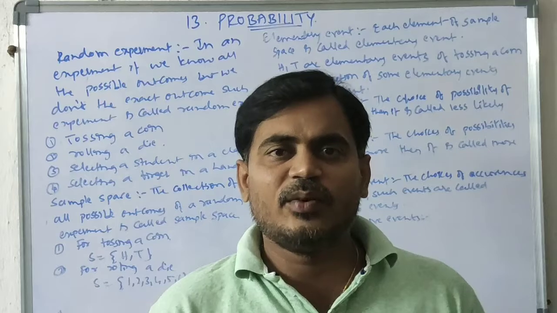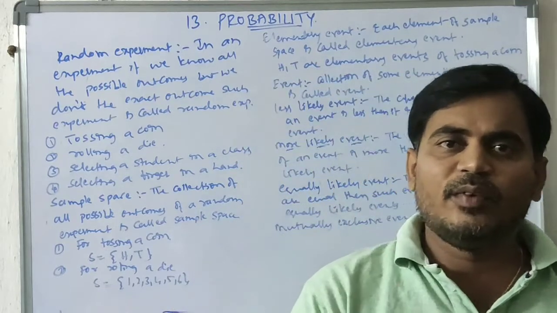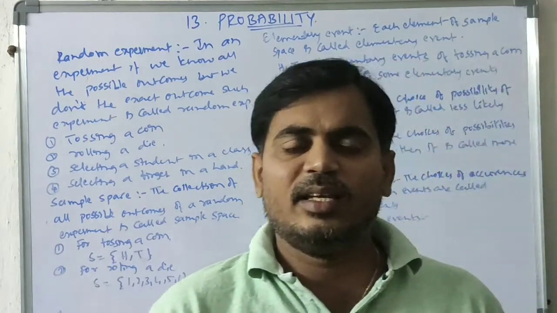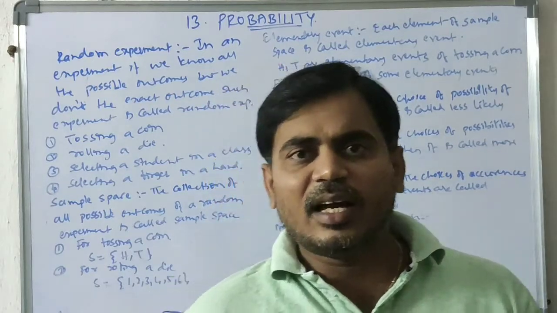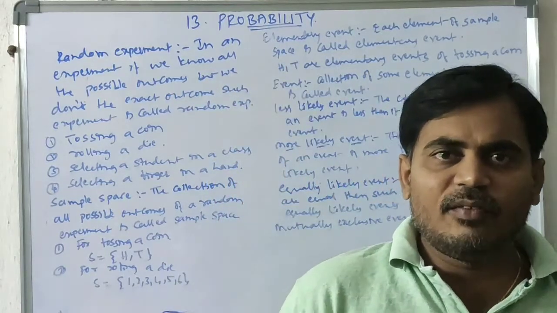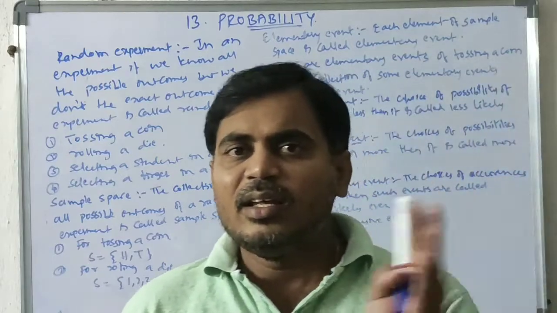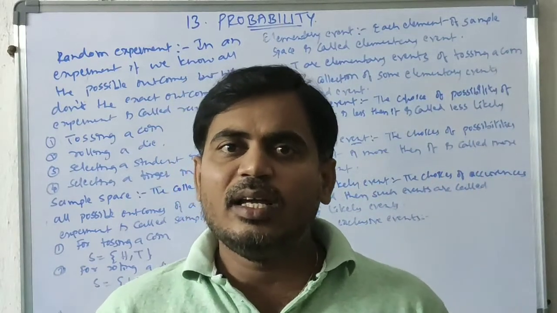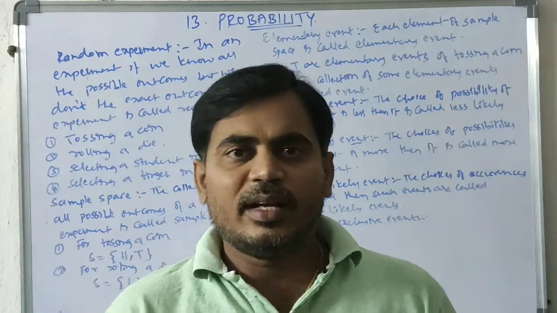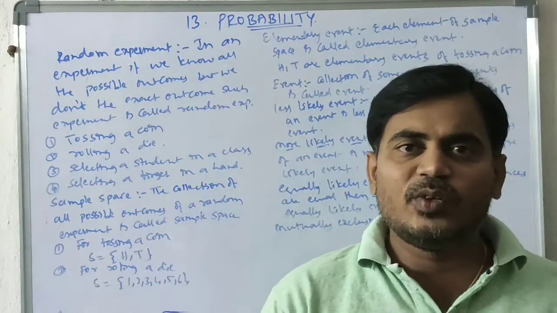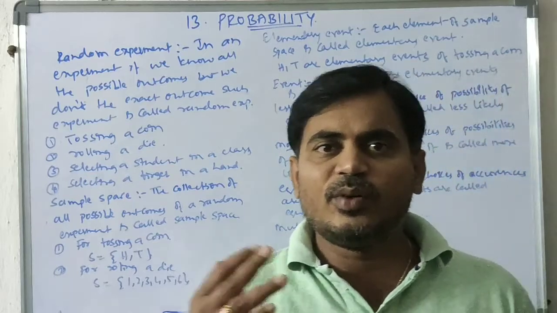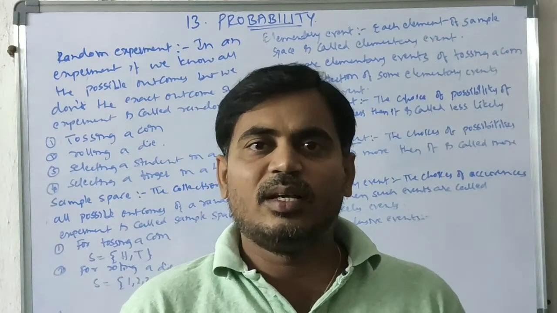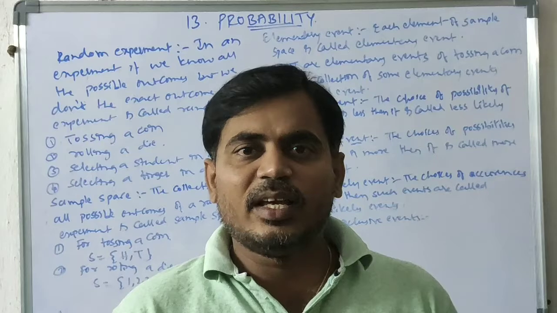For example, I am taking two events while rolling a die, one is an odd number, another is an even number. If we get an odd number, automatically we won't get an even number. So getting an odd number is mutually exclusive to getting an even number. Getting a prime number is mutually exclusive to getting a composite number.